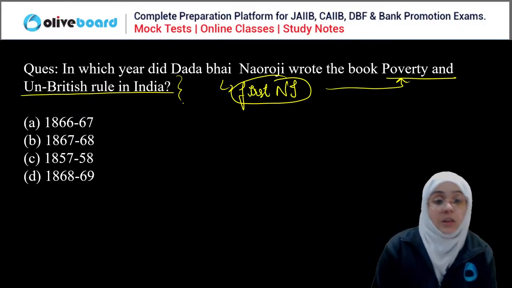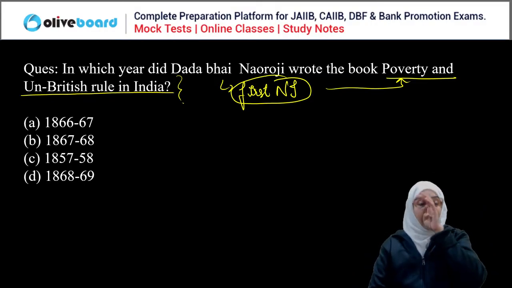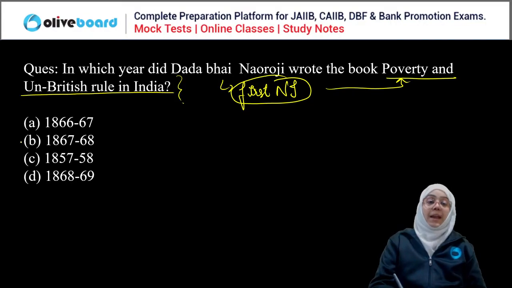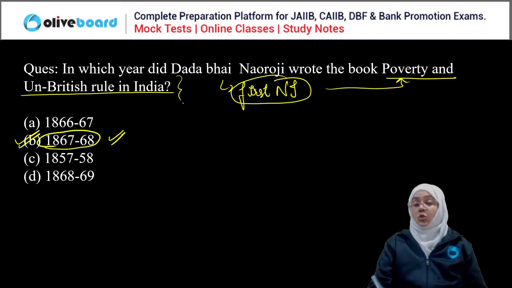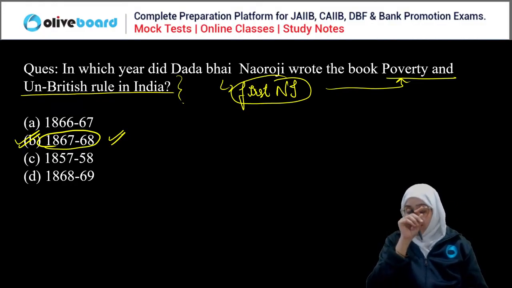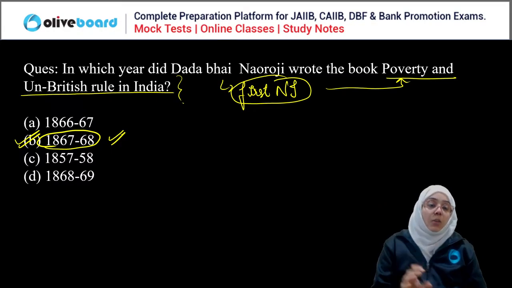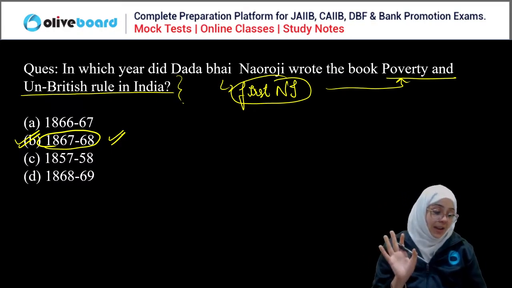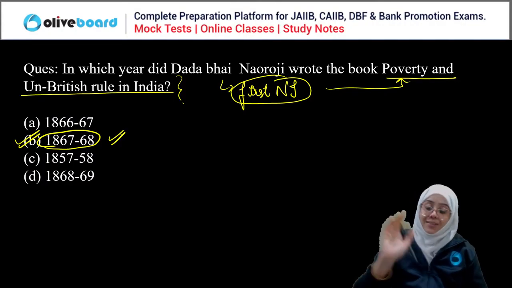In which year did Dadabhai Naoroji write the book Poverty and Un-British Rule in India? The correct answer is B, 1867 to 68. Remember this, the question can be asked in your examination, right? Dadabhai Naoroji, the first grand old man in India, the first national income, Poverty and Un-British Rule in India, published in 1867 to 68. So the correct answer is B.